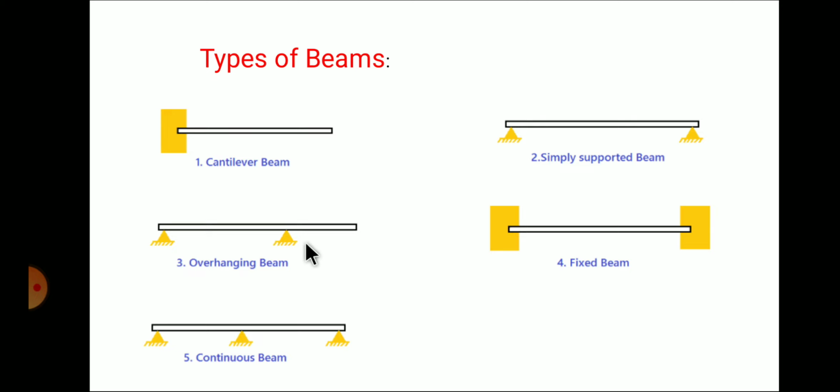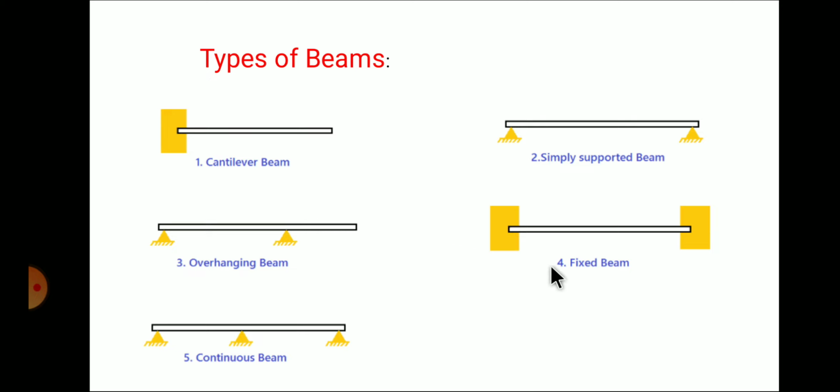The best example for overhanging beam, you can take a table which is extended beyond two supports. Whatever the extended portion is there, we are going to call it as overhanging. For that, you're not going to provide any support.